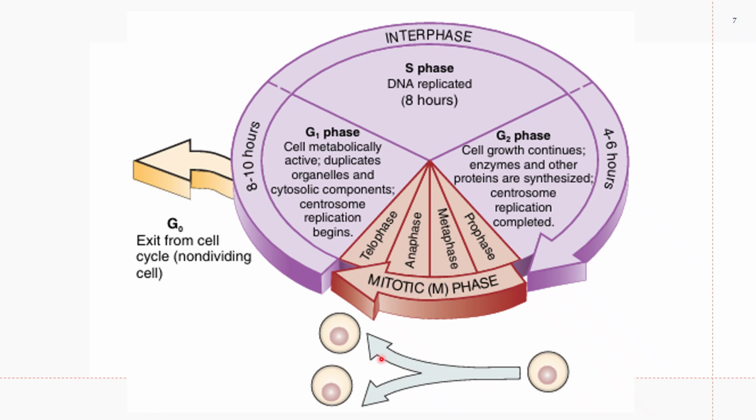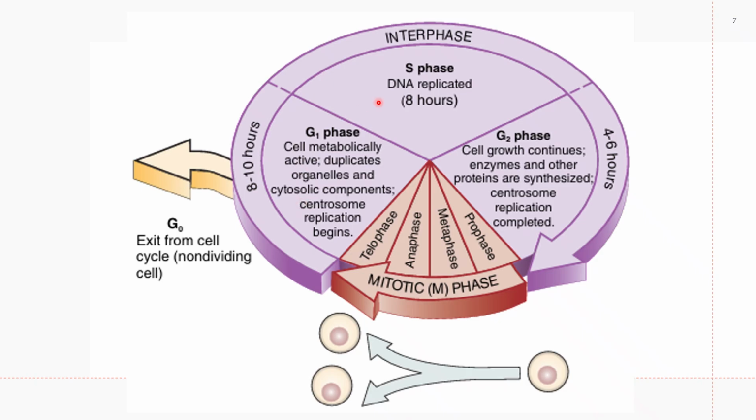Again, showing you an image of your cell cycle. Right after production, labile cells will go right away to the G1 phase. If quiescent cells, they will go to G0, or the outside phase, exit phase, or resting phase accordingly.